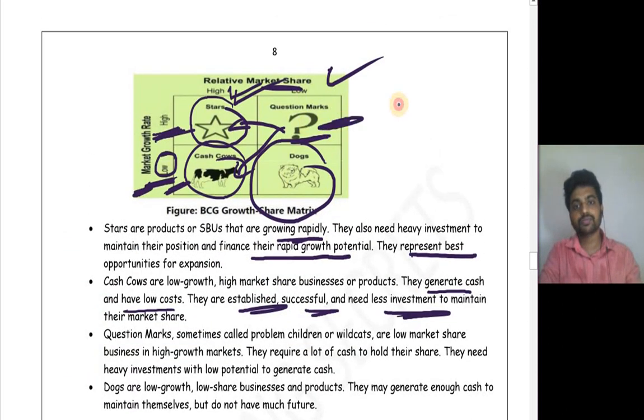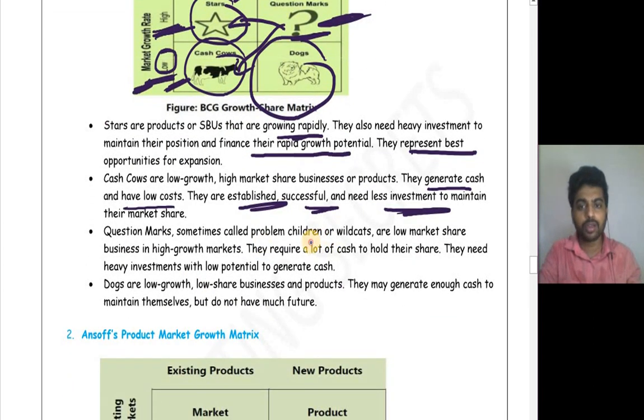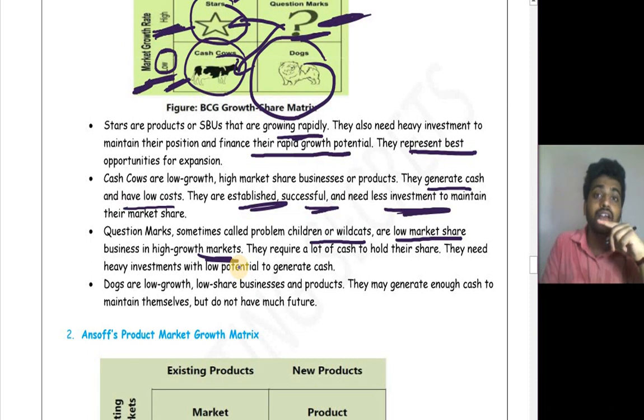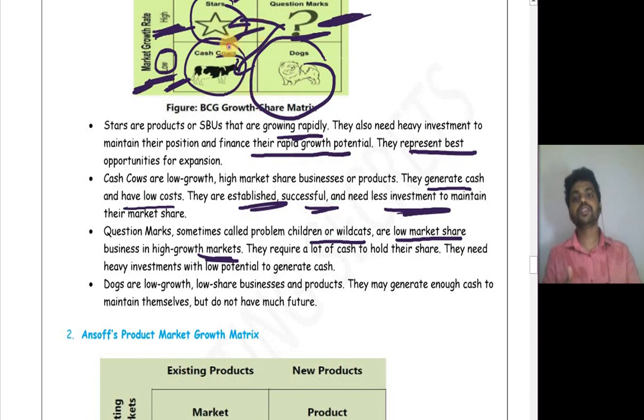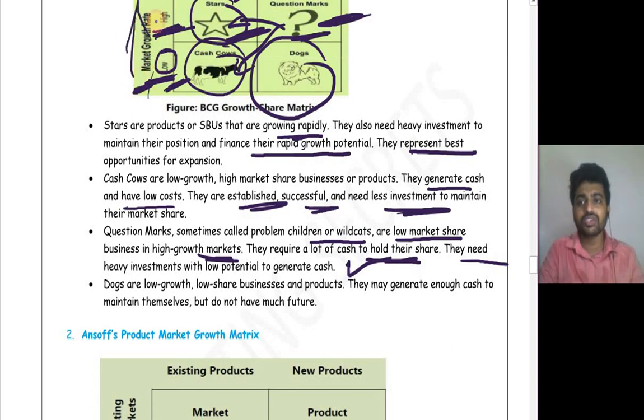Next comes the question mark. Question marks, sometimes called problem children or wildcats, are low market share businesses in a high growth market. If you utilize your strengths properly along with the growth rate of a particular market, you can increase your market share and you will become a star. They require a lot of cash to hold their share. They need heavy investment with low potential to generate cash, because market share is low but the growth rate is high, because of which you have to invest more and more but you are not getting returns. So if you want to become a star, you have to invest more on those.